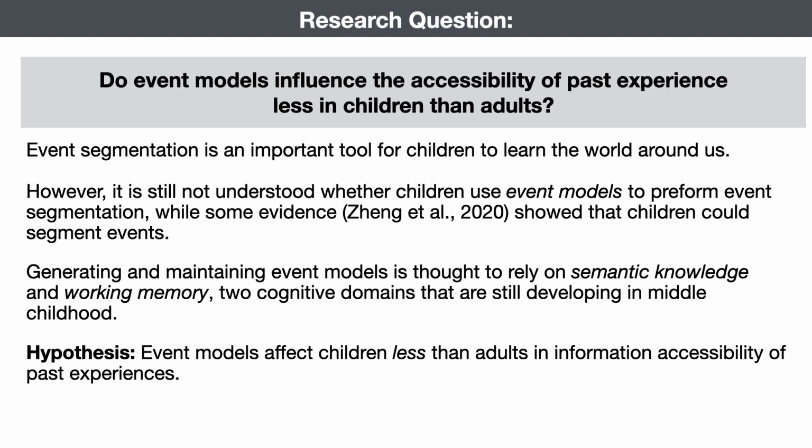Event segmentation could be a very important tool for children to learn the world around us. However, it has never been studied whether children use event models to perform event segmentation. As previously mentioned, generating and maintaining event models are thought to rely on semantic knowledge and working memory. These two cognitive domains are still developing in middle childhood. So here we hypothesize that event models affect children less than adults in their information accessibility of the past experiences.